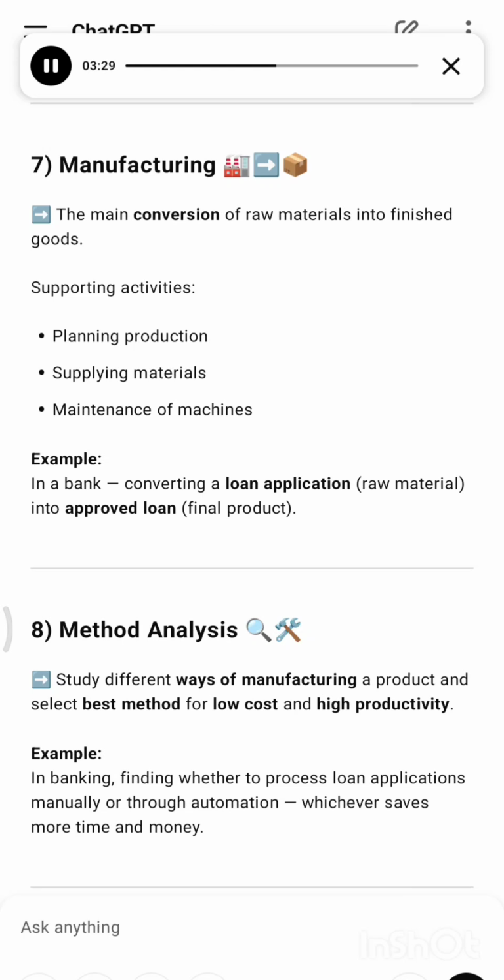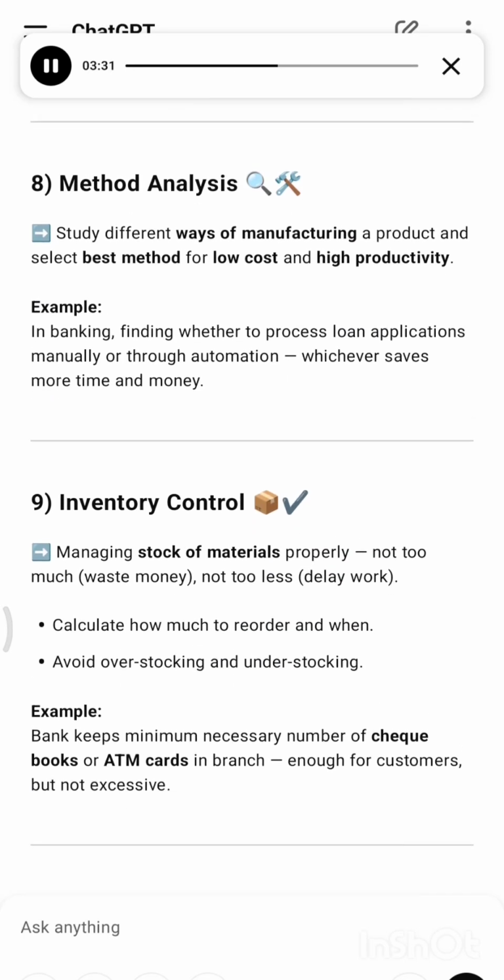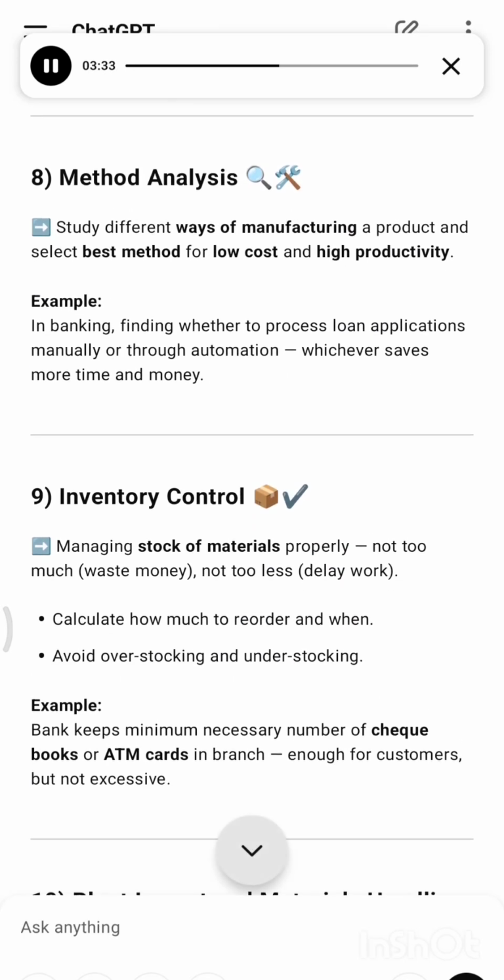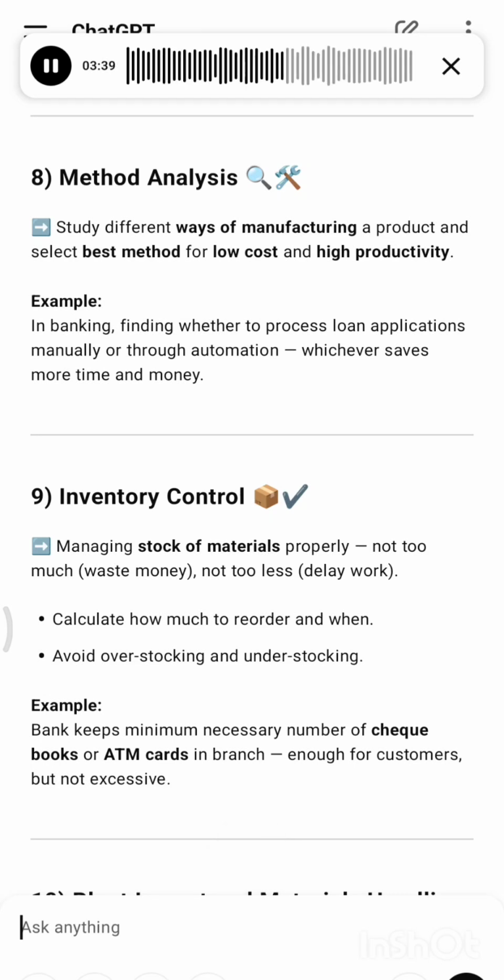8. Method analysis. Study different ways of manufacturing a product and select the best method for low cost and high productivity. Example: in banking, finding whether to process loan applications manually or through automation, whichever saves more time and money. 9. Inventory control. Managing stock of materials properly: not too much, which wastes money, not too little, which delays work. Calculate how much to reorder and when.